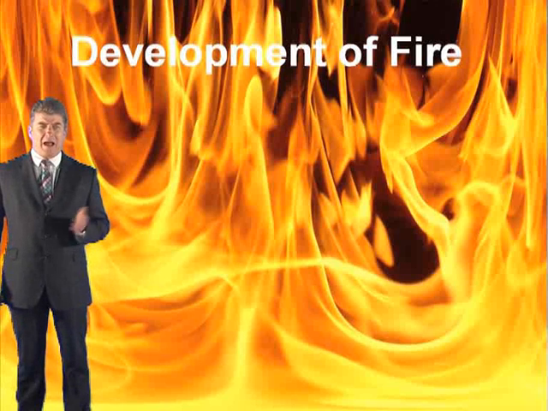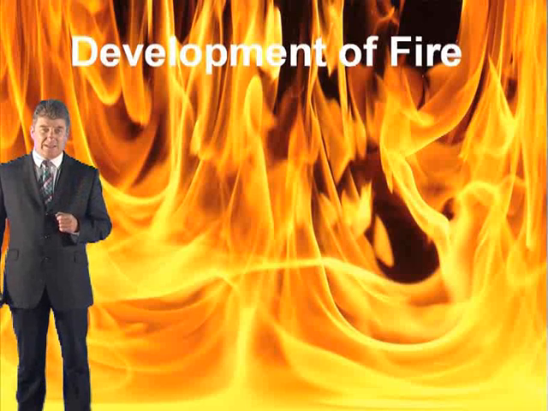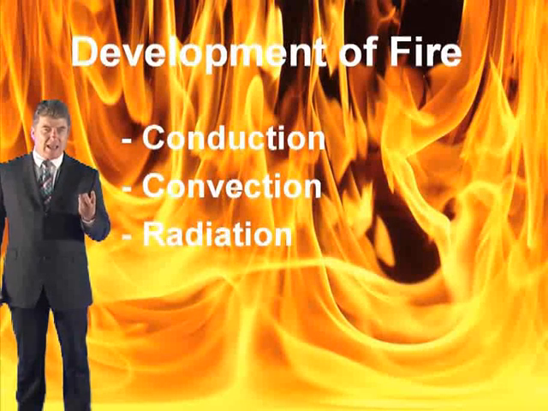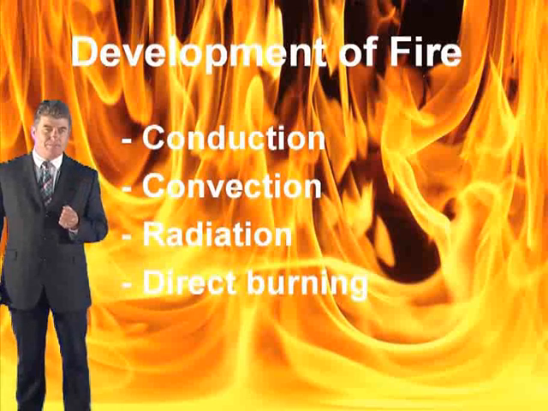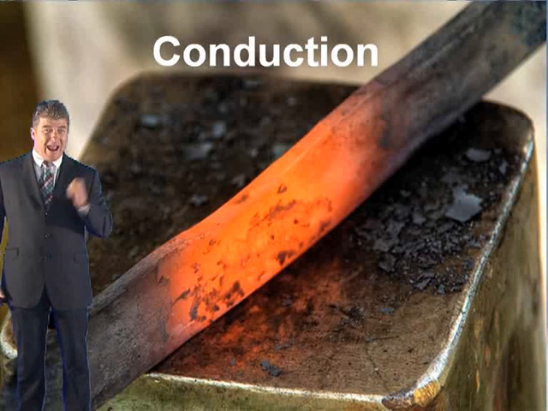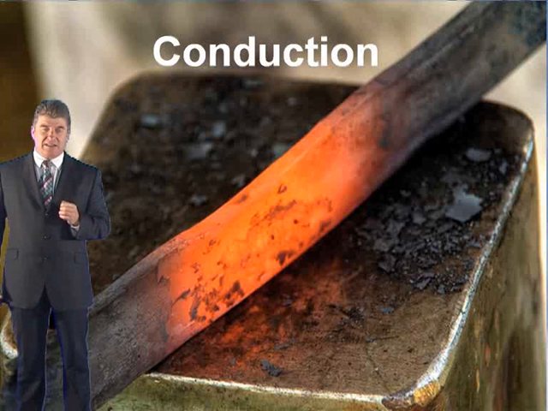Now I want to talk about the development of fire. Fire can spread in four ways. You've got conduction, convection, radiation and direct burning. Now conduction is the transfer of thermal energy without any net movement of the material itself.